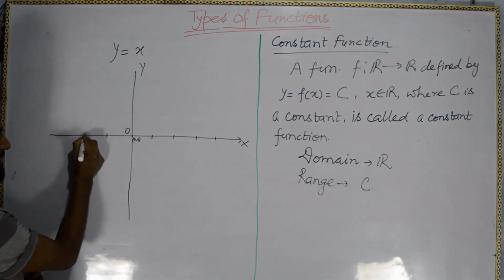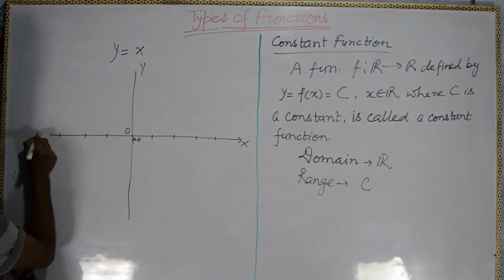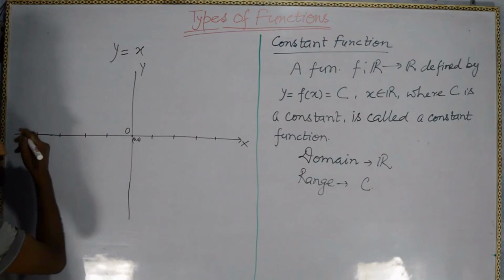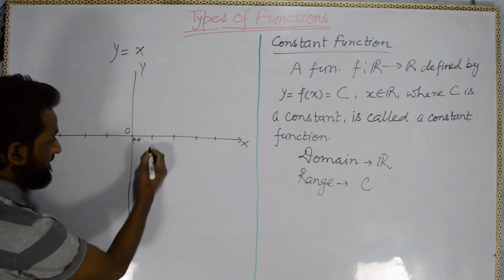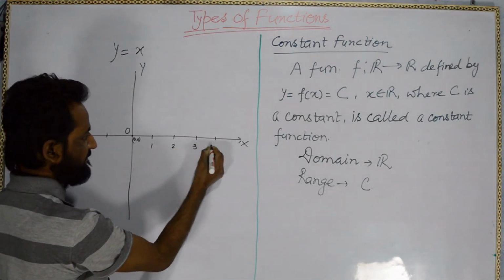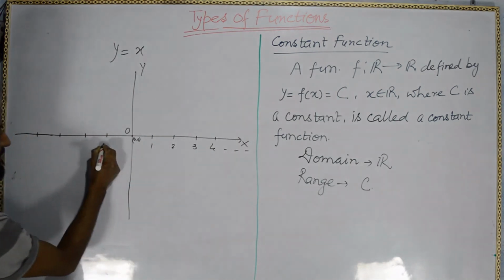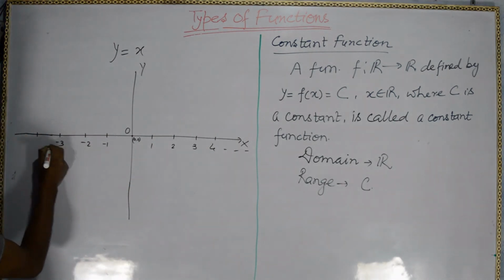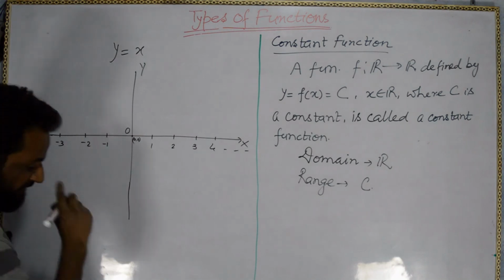This side minus 1, minus 2, minus 3, minus 4, and we go to minus infinity.